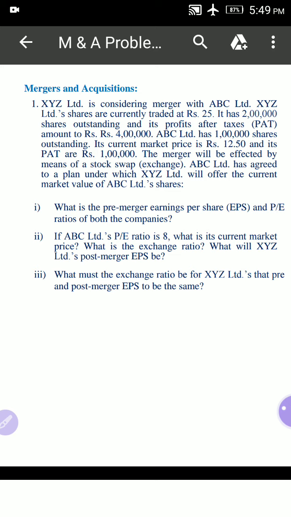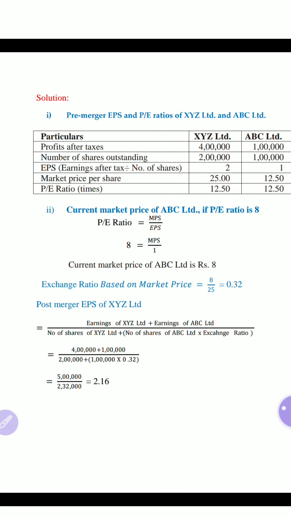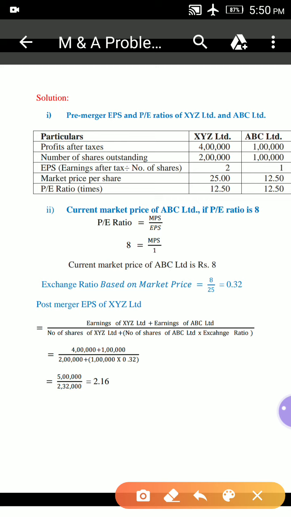The post-merger EPS of XYZ Limited is the earnings of XYZ Limited plus earnings of ABC Limited, that is the combined earnings, divided by number of shares of XYZ Limited plus number of shares of ABC Limited into exchange ratio.